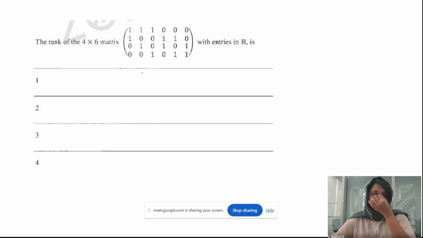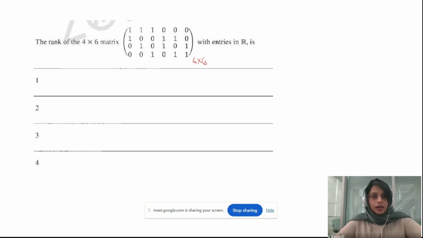Now we need to find the rank of a 4 by 6 matrix. A 4 by 6 matrix is given here. All the entries are real numbers, that is 0 and 1, and we need to find the rank. Okay. So how can we usually find the rank? If there is a matrix, you can just operate on it with some elementary transformations, and then after the elementary transformations, just check the number of non-zero pivots. Okay, then you will get the rank. The number of non-zero pivots will be equal to the rank of that matrix.